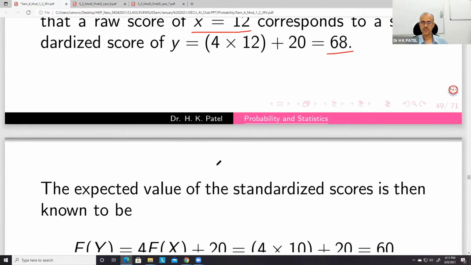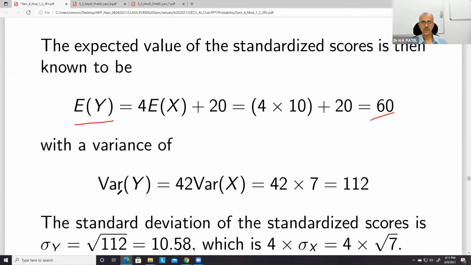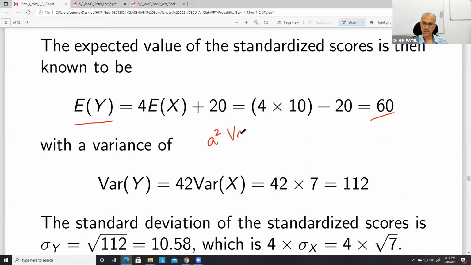So this is the expectation. E(Y) is equal to 4E(X) plus 20, and therefore it is 60, the mean value. Variance of y will be a square times variance of x.